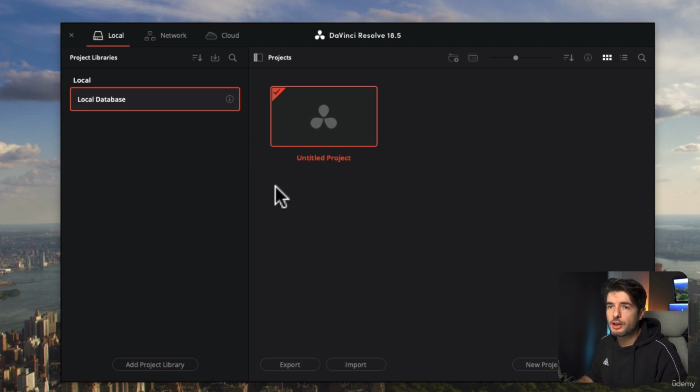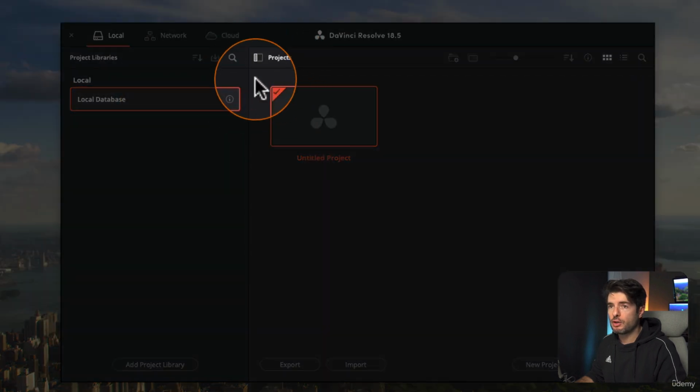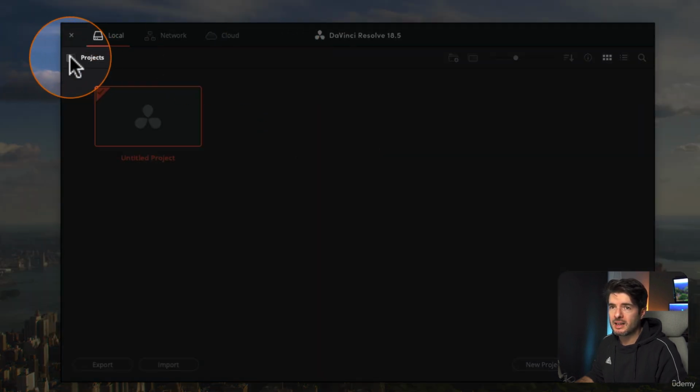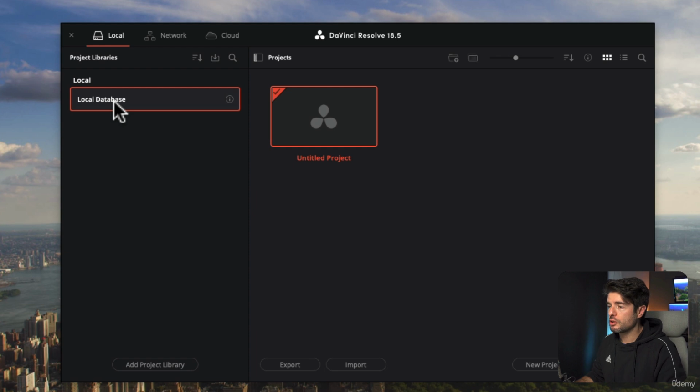So first thing we need to do is set up our local database. When you open up the software, you have this project libraries. If you don't see it, you have this little button here and you can see your local database. This is where you keep your files or the database.